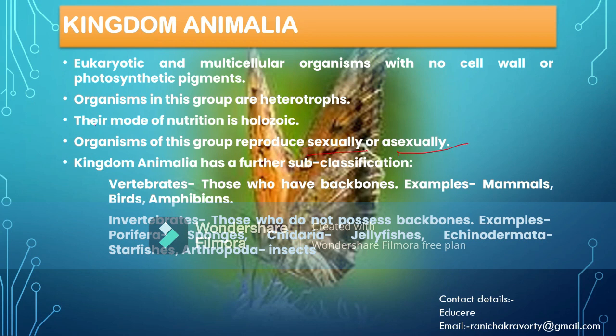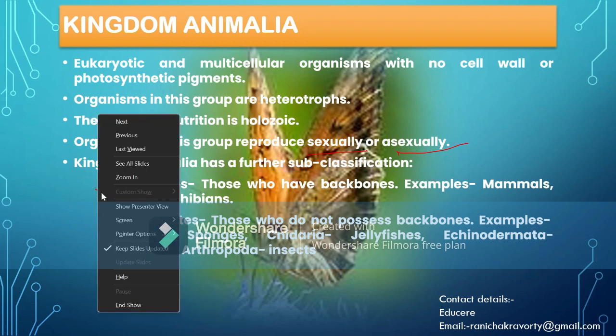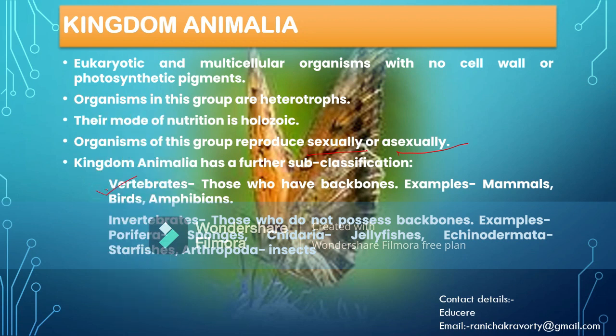Kingdom Animalia can be subdivided further into two parts, depending on the presence or absence of the notochord. Those organisms which contain the notochord are known as vertebrates. And those which do not have the notochord in any part of their life are known as invertebrates.